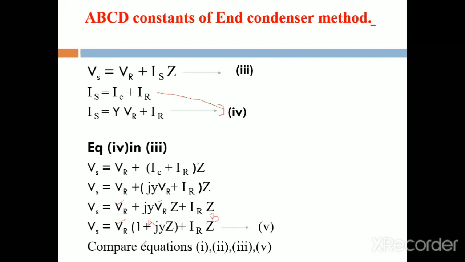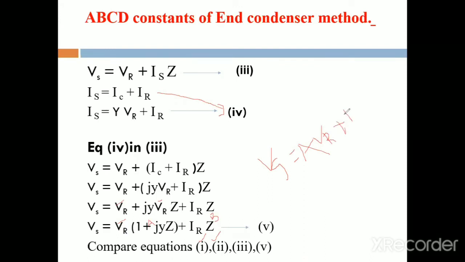Next, compare these two equations, that is the first and second. The first and second equations are the generalized equations, that is the sending end Vs, that is Vs is equal to AVR plus BIR.